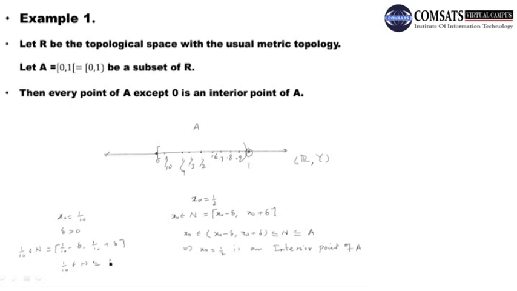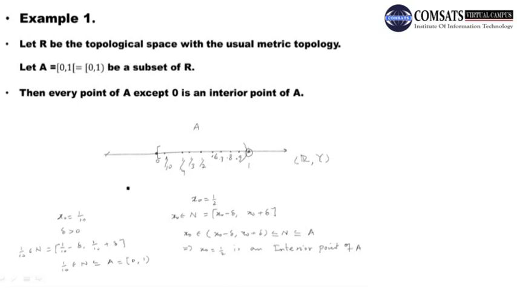Our A is 0 closed and 1 open. It means 1 by 10 is an interior point of this set, right? So here we have that every point of A except 0, because 0 is a member of A, this 0 is not an interior point of the set.